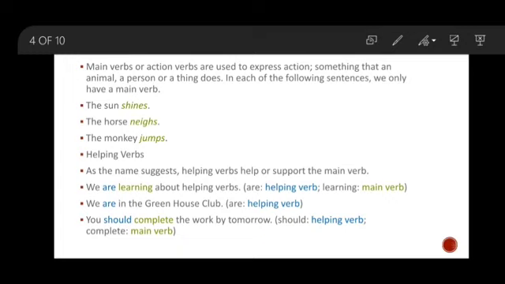Now are is again presenting as a helping verb in the sentence, because without are, the sentence is totally incomplete. Next is, you should complete the work by tomorrow. Then should is the helping verb here, and complete is the main verb here.